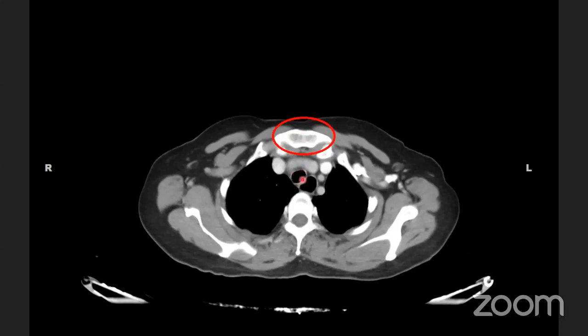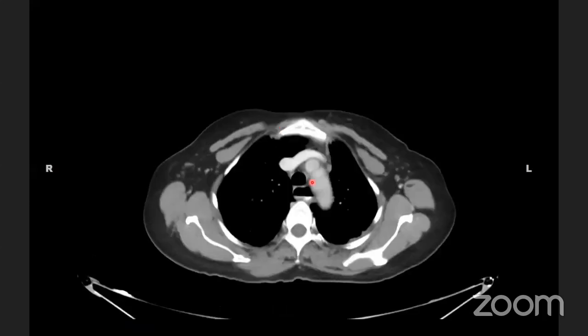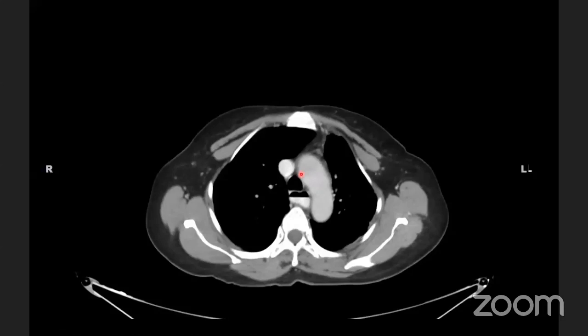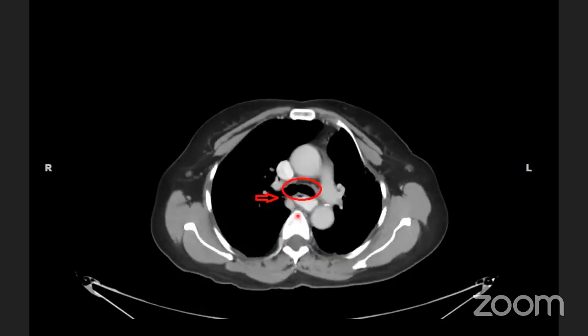Anteriorly we can see the trachea, posteriorly the esophagus, and laterally we can see the great vessels. Now as we go down again in the axial sections, we can see the arch of aorta laterally, trachea anteriorly, the distended esophagus posteriorly, and the vertebral bodies. At the level of carina, this marks the end of the upper thoracic esophagus, carina or the azygous vein. So from sternal notch to the carinal angle is the upper thoracic esophagus.